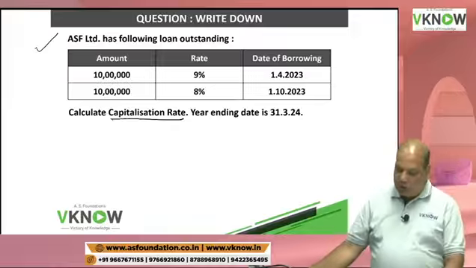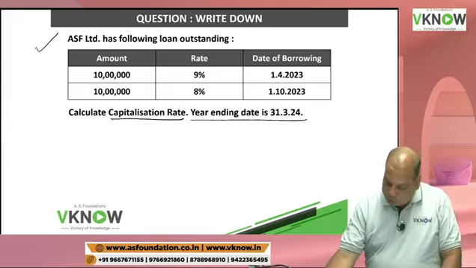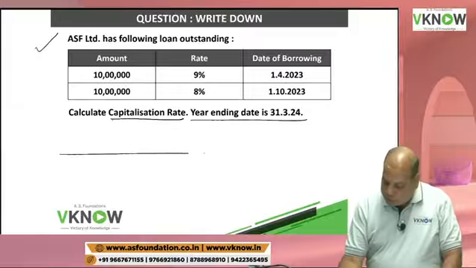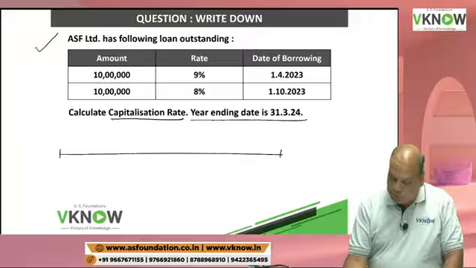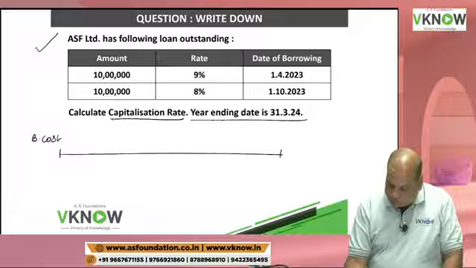Year ending date is 31st March 2024. Now, in this question, what is happening? I have to calculate two things: borrowing cost and average borrowing.